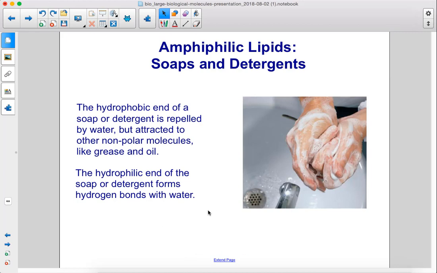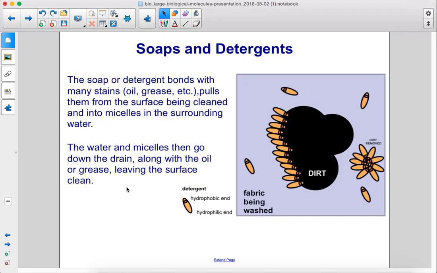The hydrophobic end of a soap or detergent is repelled by water but attracted to other nonpolar molecules like grease and oil. The hydrophilic end of the soap or detergent forms hydrogen bonds with water. The soap or detergent bonds with many stains, oil, grease, etc., pulls them from the surface being cleaned and into micelles in the surrounding water. The water and micelles then go down the drain along with the oil or grease, leaving the surface clean.